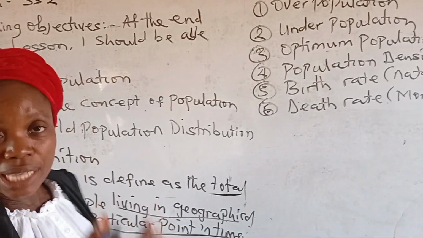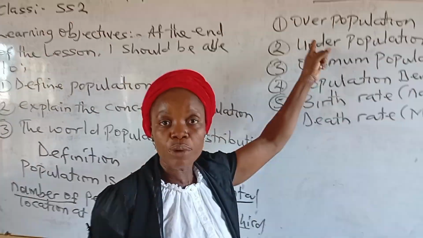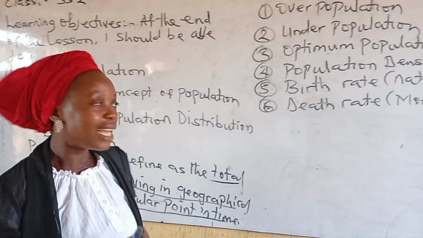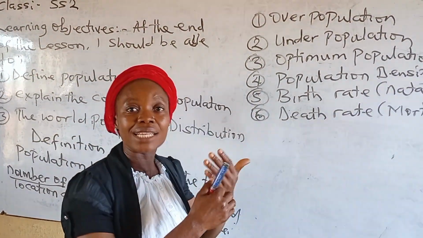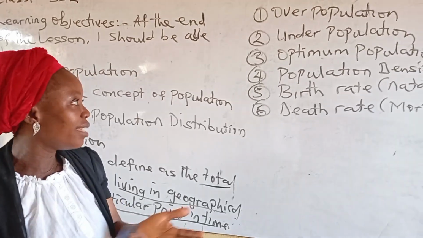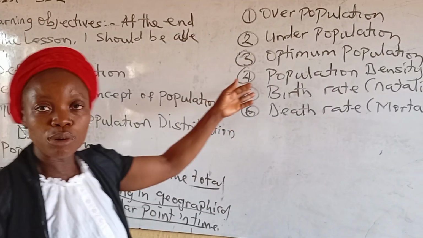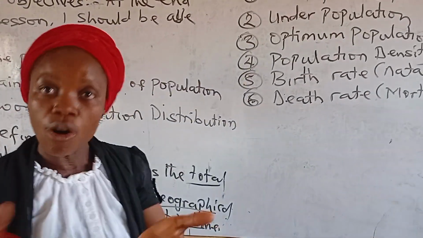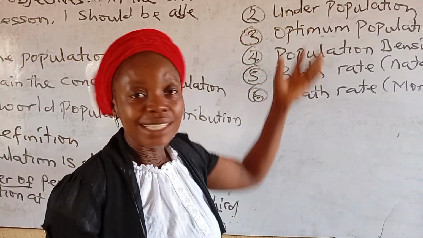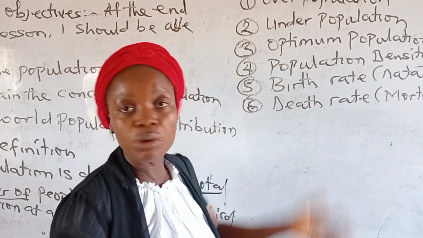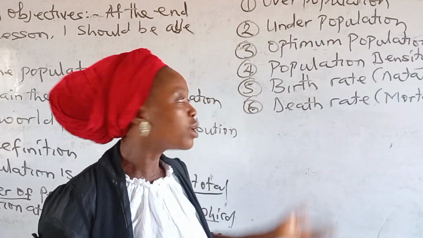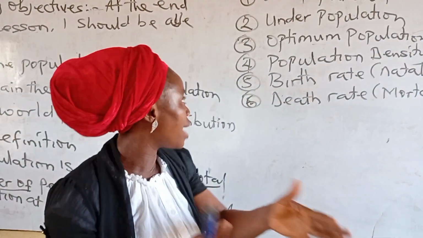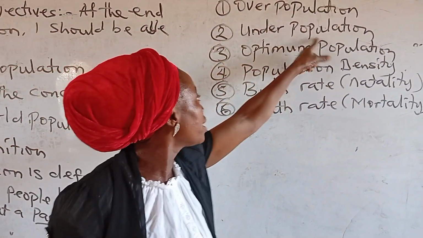Number two, underpopulation. When we talk about underpopulation, this is a situation whereby the resources of a country exceed their population. That is, resources are greater than the total number of people living within the geographical location. And this problem of underpopulation can lead to wastage of resources. The resources of the region will be misused because there are no people to manage them. There will not be effective planning. That is one problem of underpopulation.